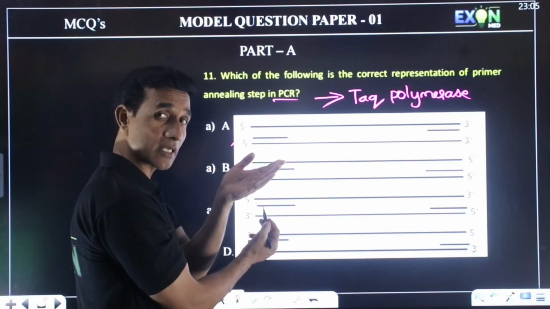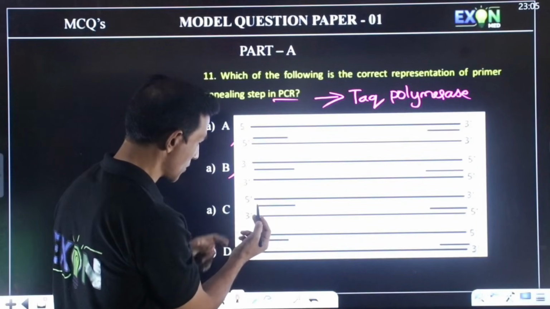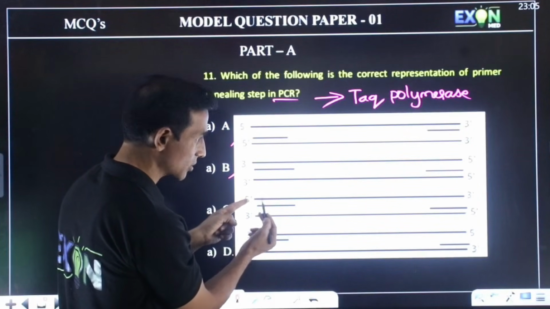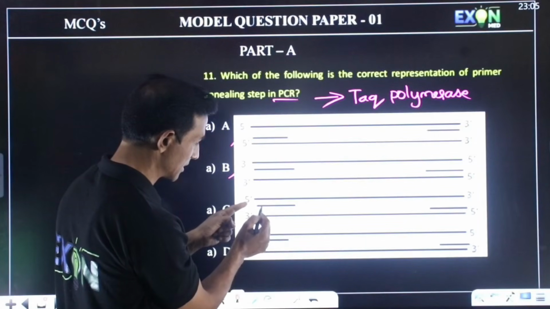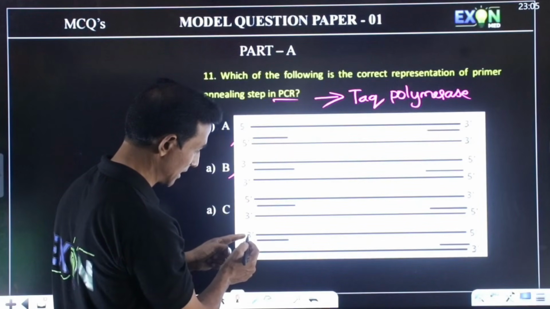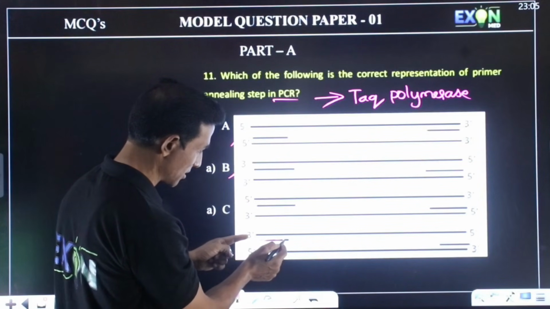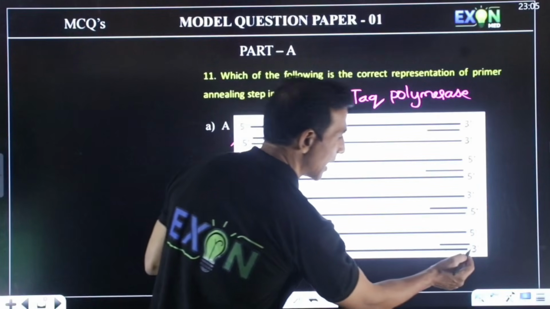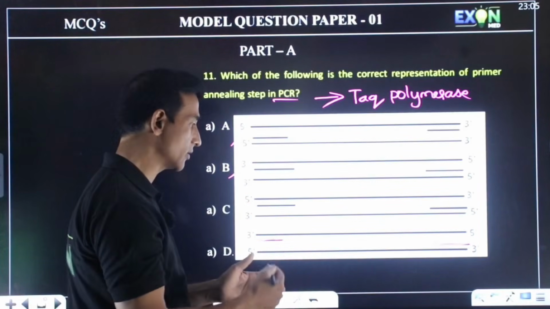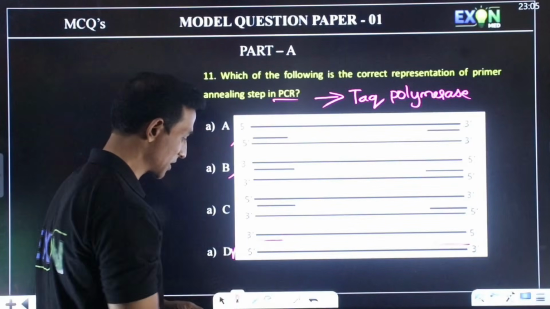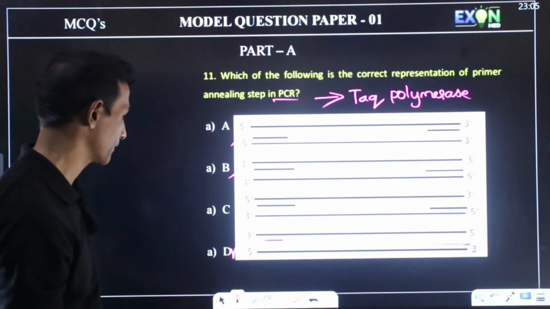Then the opposite DNA strand should be 3' to 5'. So if you take this one 5' to 3', here it becomes 3' to 5'. Then this is wrong. And this is 3' where from 5' to 3' it runs, and from 5' to 3' it goes on adding nucleotides. Hence the correct option is D.